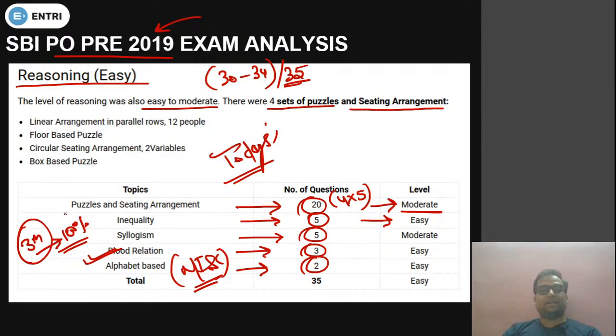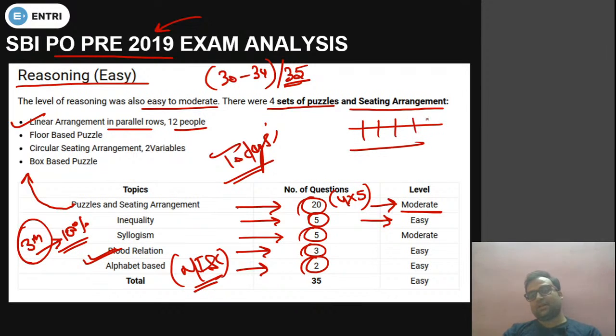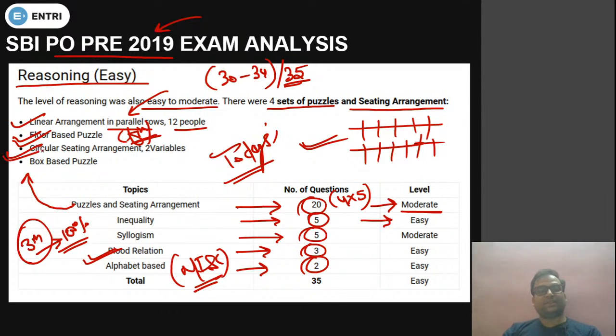If we talk about the puzzles and sitting arrangement distribution in the paper, there was sitting arrangement in linear and parallel rows, and there were 12 people in the row that we have to arrange. This type of question I have already discussed with you as well. Okay, so double row sitting arrangement is also very important. Floor based puzzle also I have discussed. So what we have to do in a floor based puzzle, just fix the floors and start solving. And the next one was circular sitting arrangement, and there were 2 variables. So in the circle we have to plot the people and find the answer.